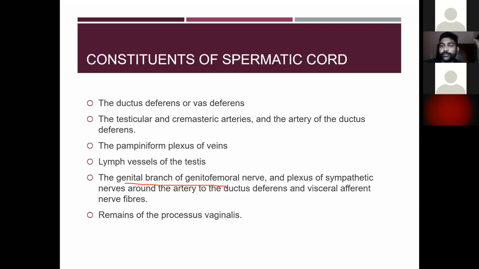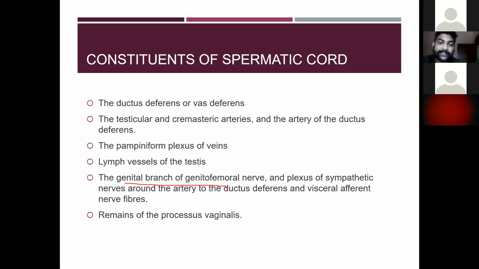Then the constituents. Okay, the ductus deferens or the vas deferens, then the testicular and cremasteric arteries, and the arteries of the ductus deferens. Then the pampiniform plexus of the vein. Okay, so it is the plexus that drains the testis. So the constituents are the vas deferens, then the testicular and cremasteric arteries, and the arteries of the ductus deferens, then